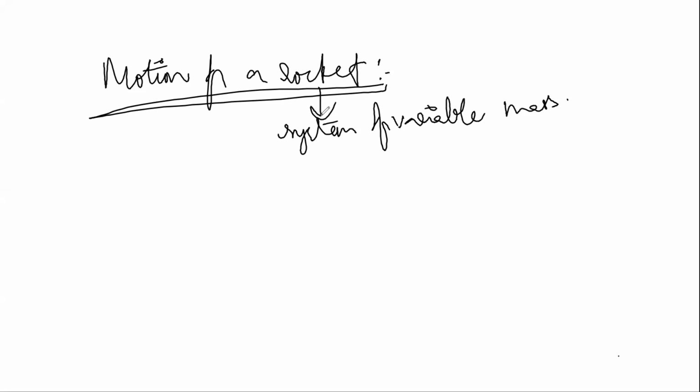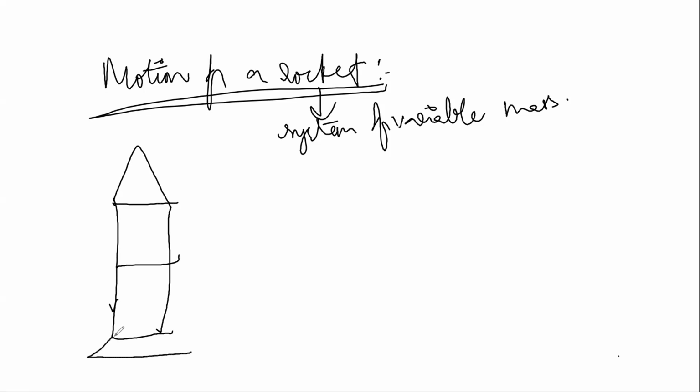Now the rocket consists of a combustion chamber in which liquid or solid fuel is burnt. Let me draw a rocket here.